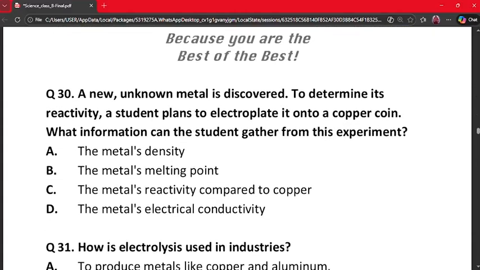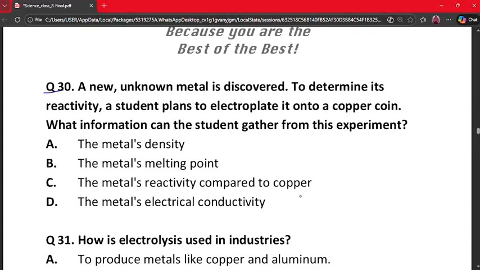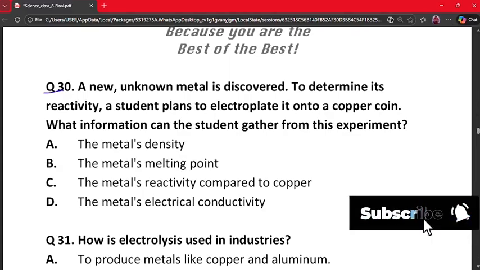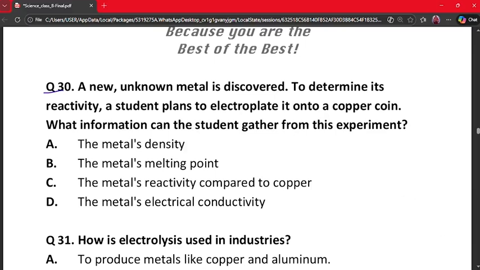Our next question is question number 30. A new unknown metal is discovered. To determine its reactivity, a student plans to electroplate it onto a copper coin. What information can the student gather from this experiment? A. The metal's density. B. The metal's melting point. C. The metal's reactivity compared to copper. D. The metal's electrical conductivity.